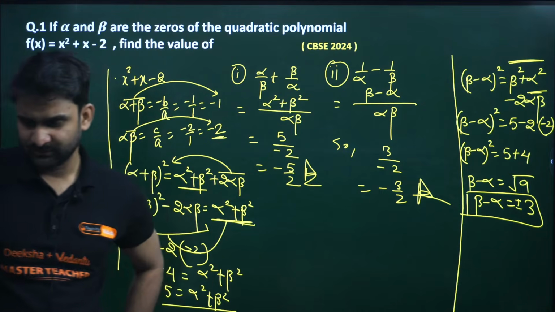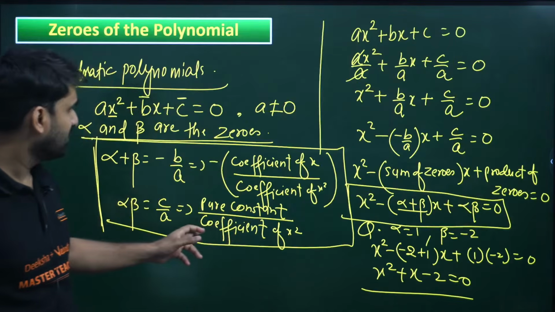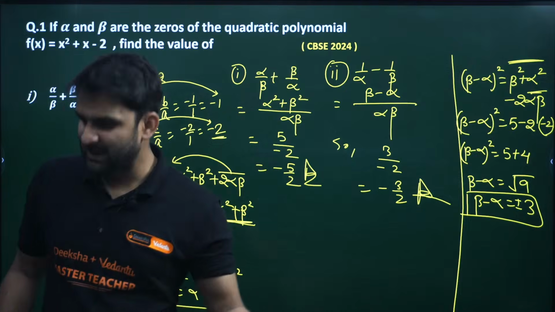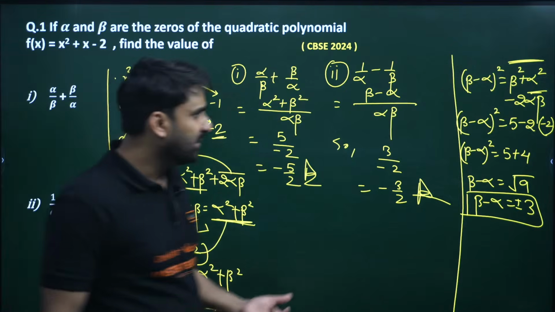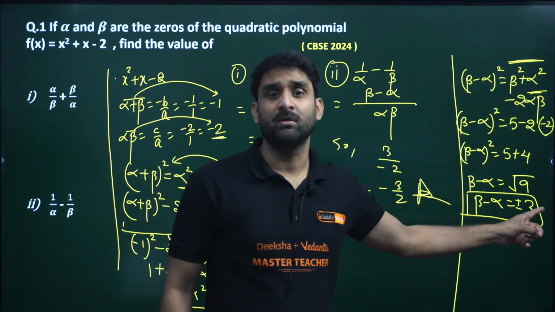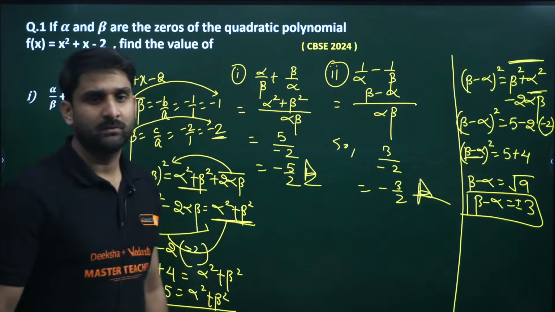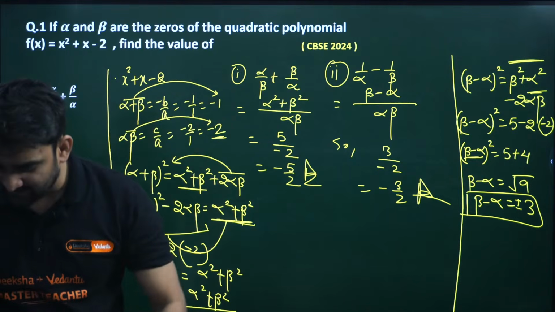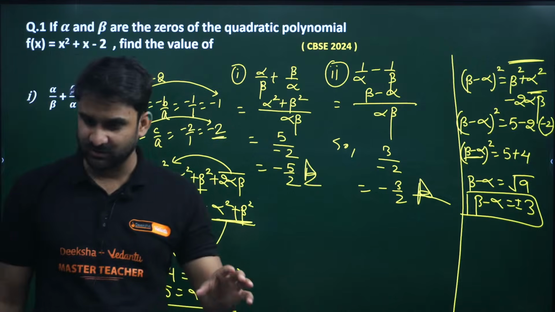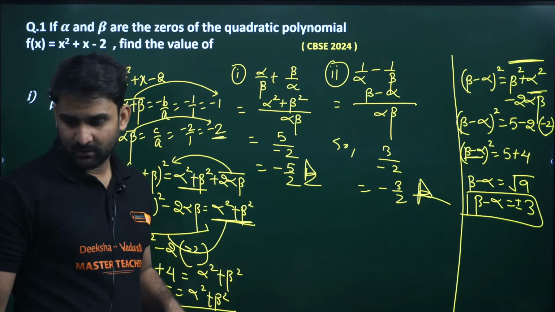Who is writing 9 here? Sir, the answer is 9. Where? Which question are you talking about, my dear? The first answer is 5 by 2, 9 by 2. How are you getting 9 by 2, my dear champion? Oh, you are not taking the under root. Under root 9 is there. We want the value of beta minus alpha, so by taking under root, 3 will be there. So minus 3 by 2. Go and rectify the answer. Okay, no, Rohan, I think you are making some mistake there. Go and do it again. Try it again, my dear.